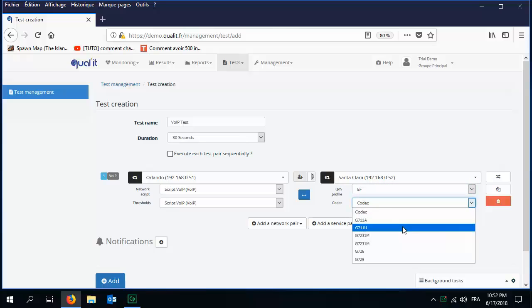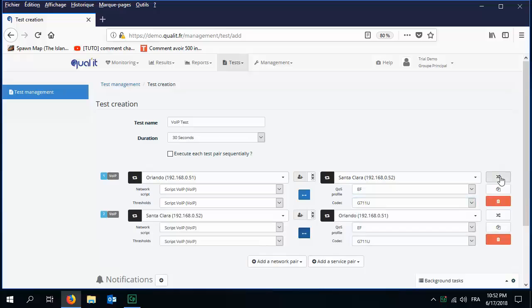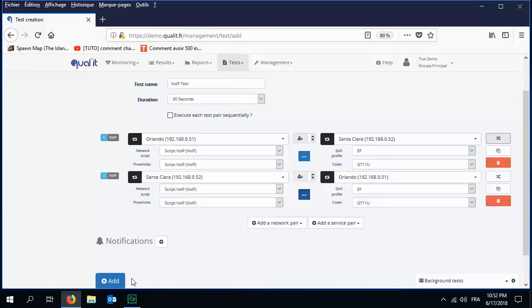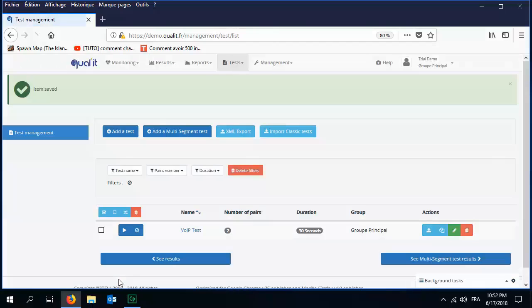So let's inject real-time QoS marking and select the codec. And don't forget to have a full duplex session.